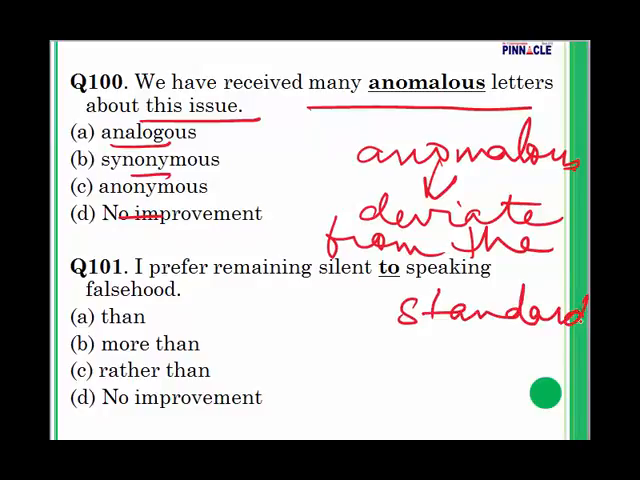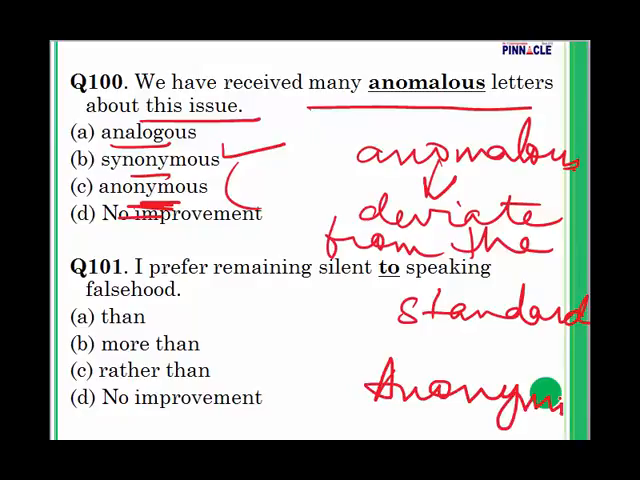Then what do we have next? We have synonymous. Synonymous means same. Anonymous means you do not know from where it has come. After so many poems where the name of the poet is not written, you will see this word written, anonymous. You do not know the name. So this is answer C. For 100, C is the most appropriate one. Not identifiable, that is the meaning. So we will go with anonymous. We have received many anonymous letters about this issue.